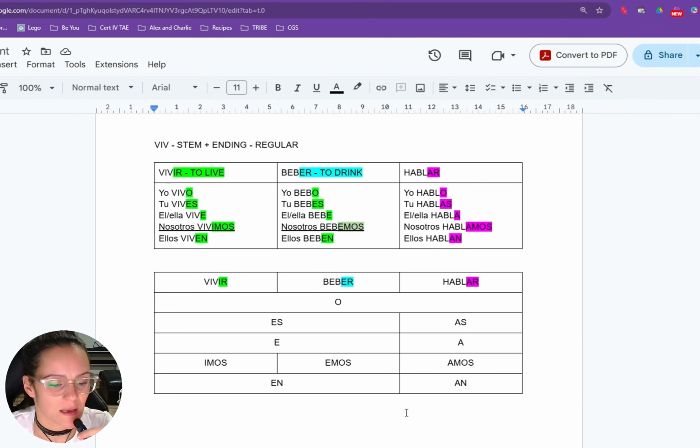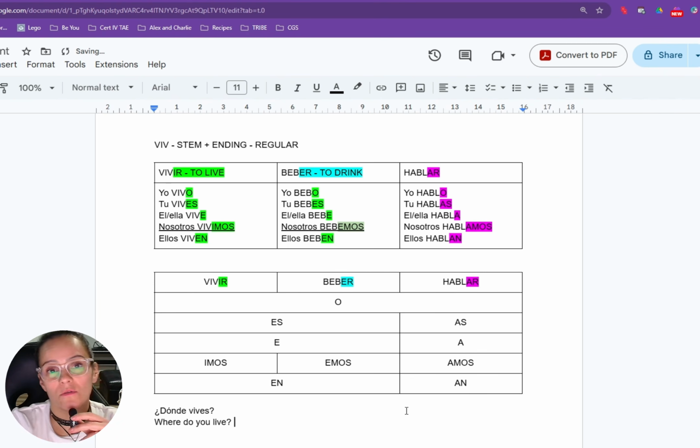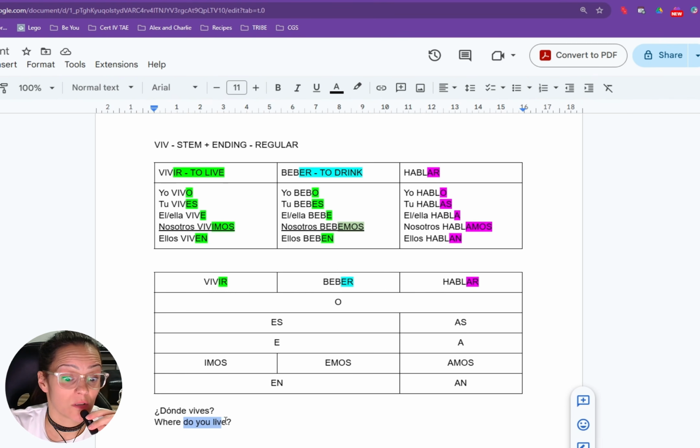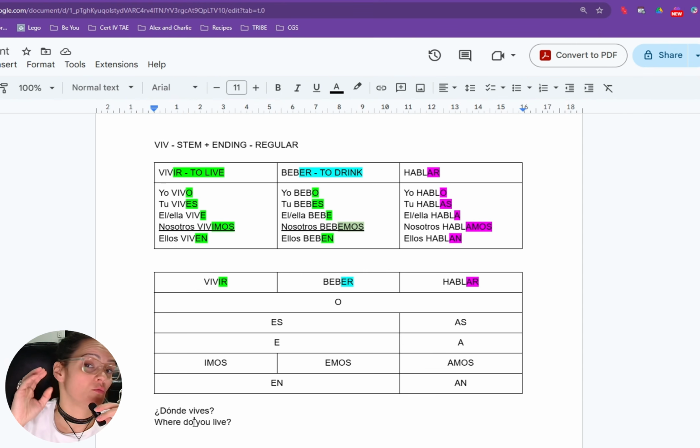If we want to ask someone, where do you live? Because I'm asking you, I say, ¿dónde vives? Notice that in English, you actually need several words to give meaning to your verb. If it was in the past, you would change do to did: where did you live?